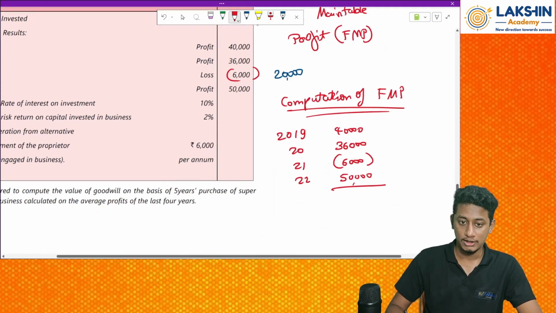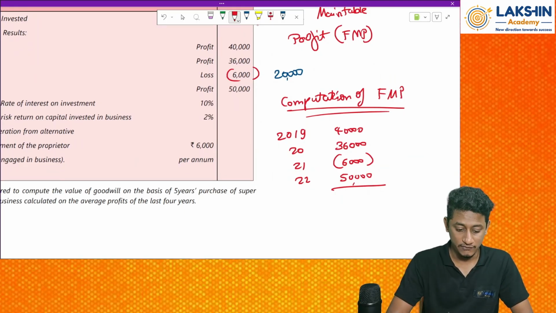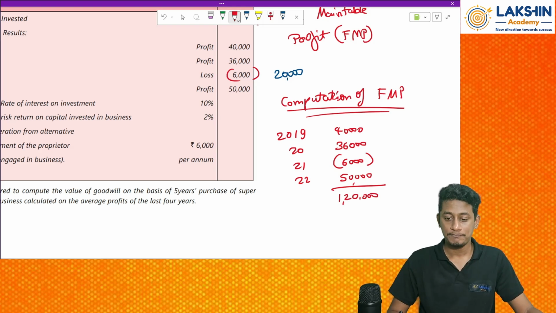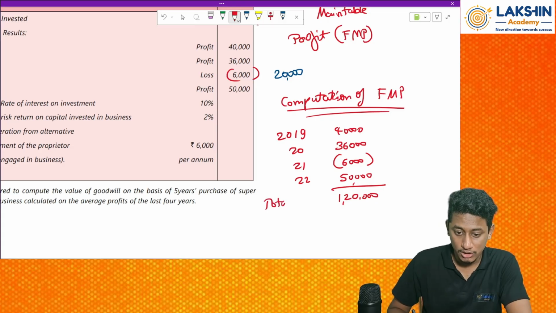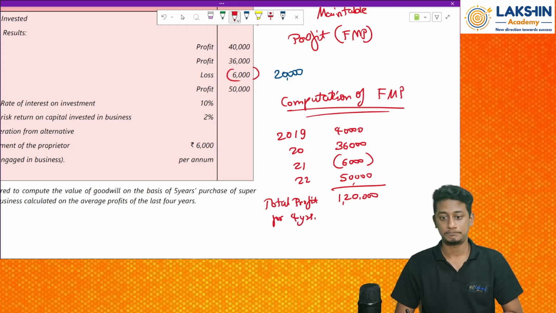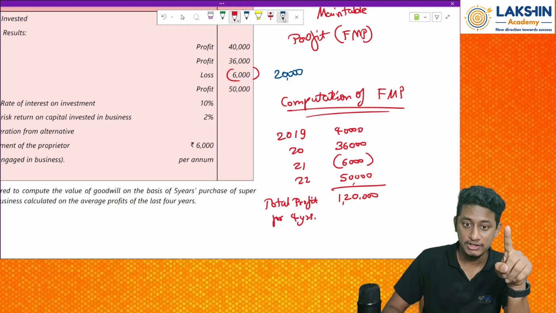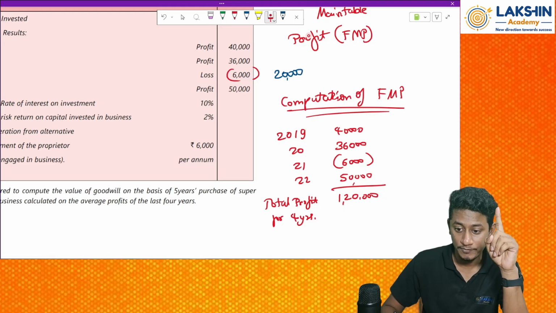Now tell me the total profits of all the years. 40,000 plus 36,000 minus 6,000 plus 50,000 rupees. That will be rupees 1,20,000. So this is my total profit for 4 years. See, this can also be solved using the weights, like I told you, 4, 3, 2, 1.